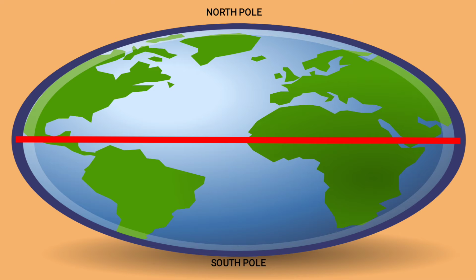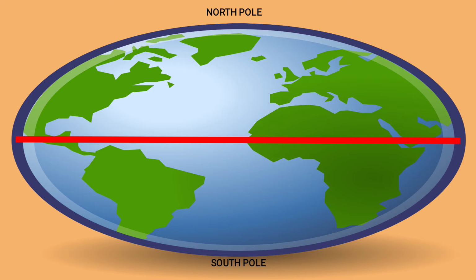So you are clear now? The North Pole and the South Pole. What is in the center? The red line. It is called an equator. It is an imaginary line and it is called an equator.